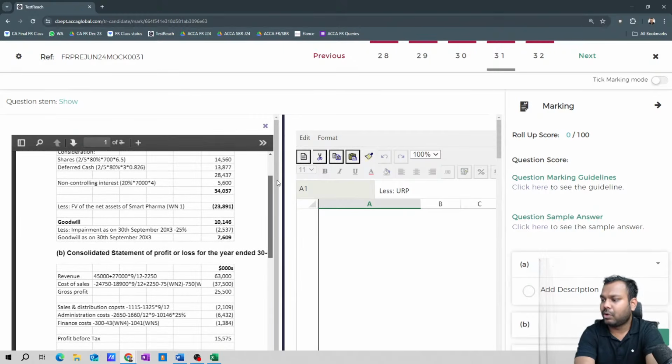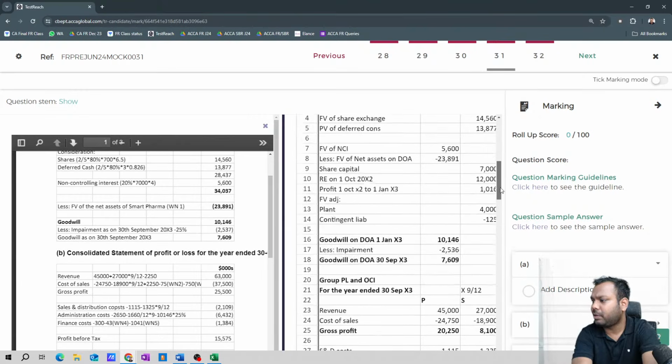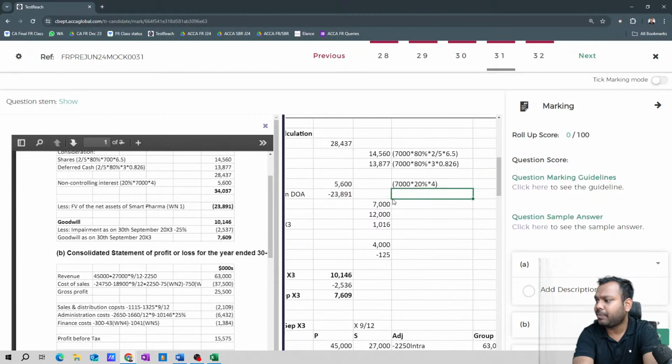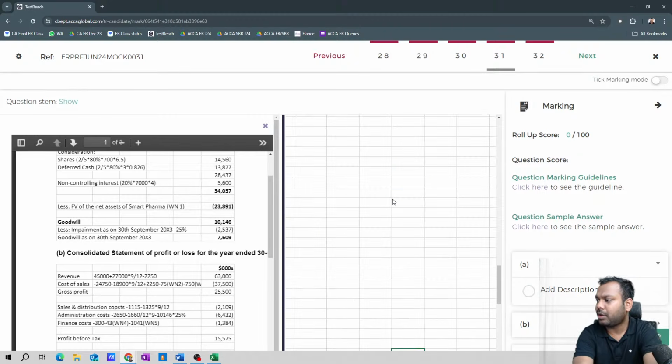First of all, goodwill we calculate 10146 and 7609. Tell me yes or no. Let's compare our answer also. Goodwill, what is it that we have calculated?